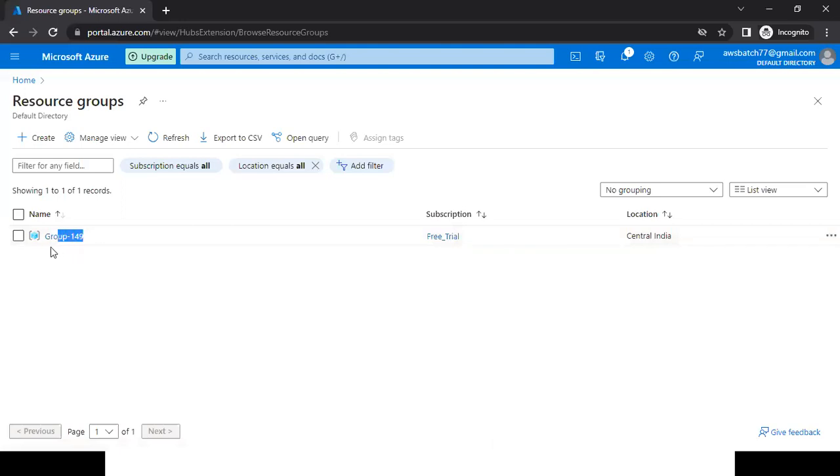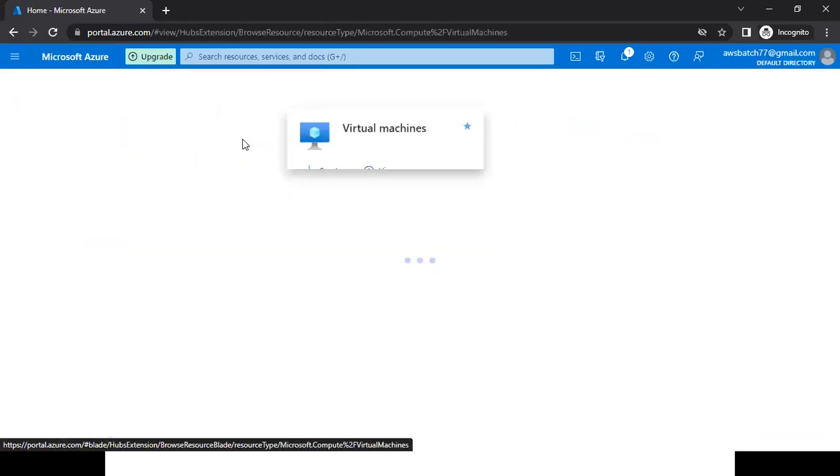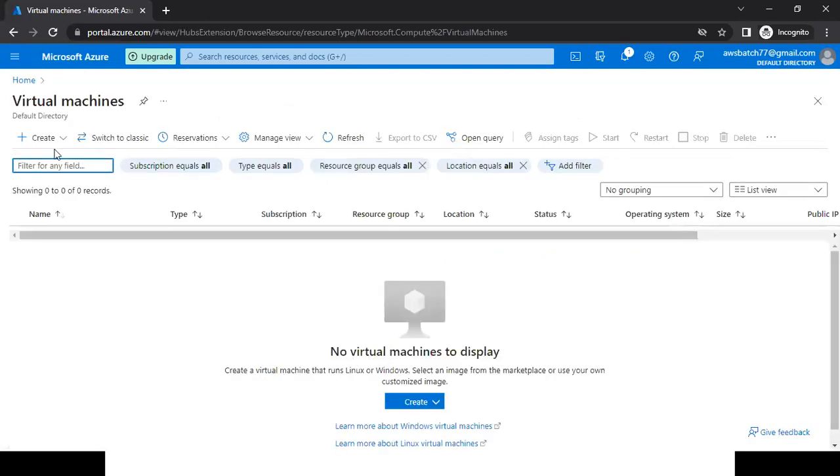So we have created our resource group and we are able to see it. Here we are able to see our subscription, and here we are able to see the location. Now again, I'm going to virtual machine. Create.